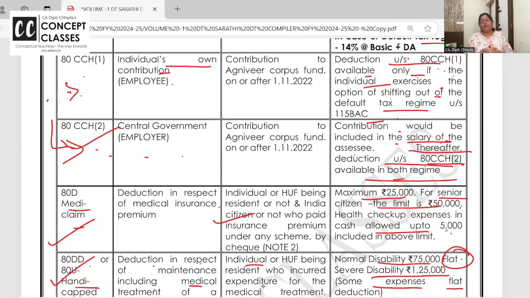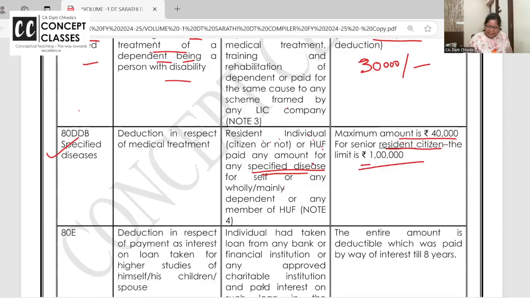Employer, whether you are in default or not, the employer's contribution is added to the salary and then the deduction is allowed. On maturity, whatever money the army person gets from the Agniveer Corpus Fund is fully exempt. Employee, you yourself are contributing, 80CCH1 deduction only if you opt out of the default tax regime. 80CCH2 in both cases. Mediclaim we have finished.